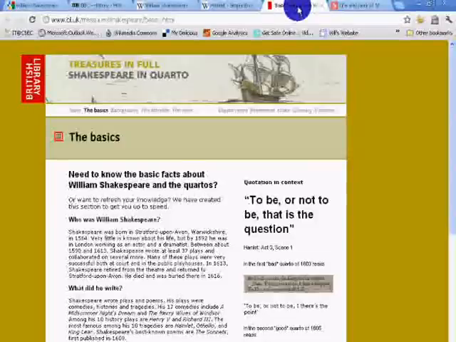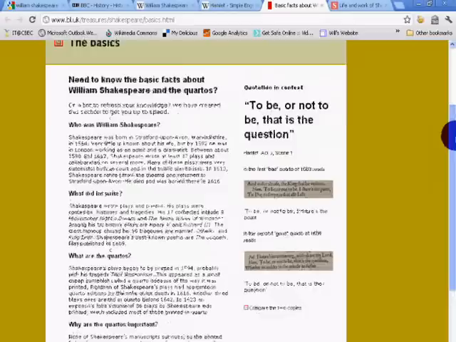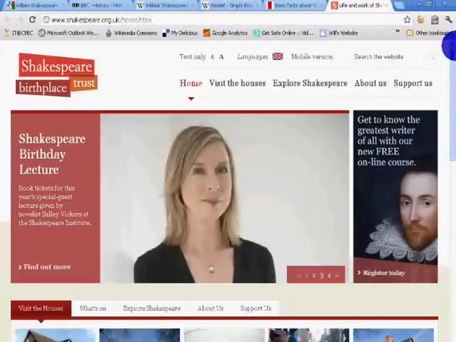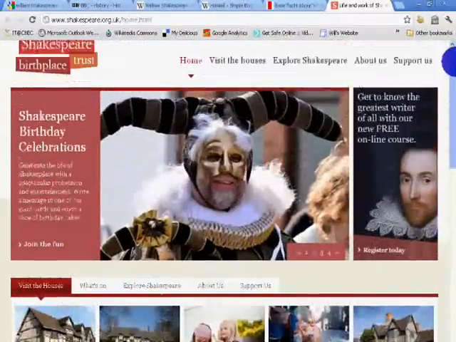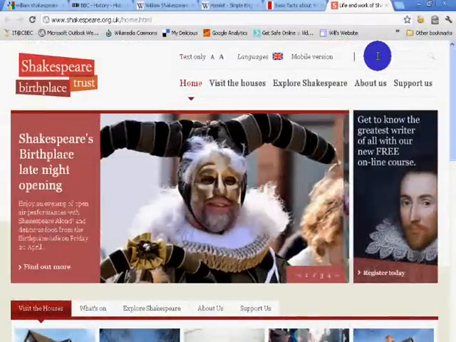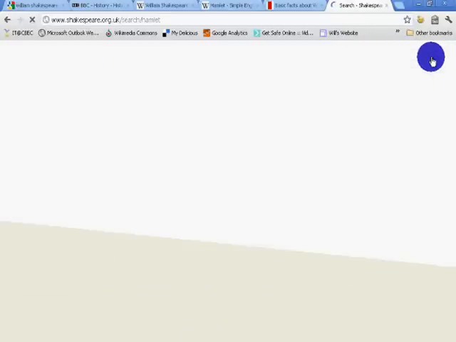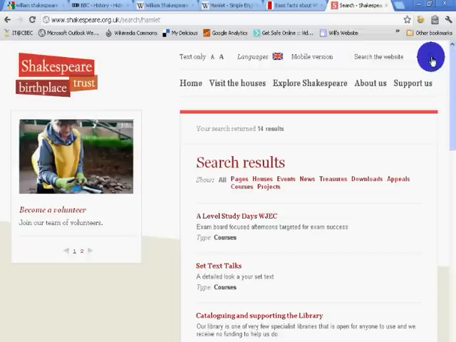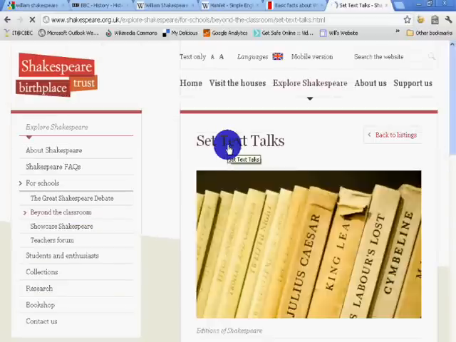Basic facts, there we have it. That was one that we found, just not too much information. And this one looks like something that you'd have to search a bit further. Now often that's the case, you have to actually search. So let's say we want to find out about Hamlet, we can search within the site. So click on there. We've chosen it, we thought that might be a useful site. So we've got a detailed look at the set text. If we're studying Hamlet, we could look at that, and we found some information about it.